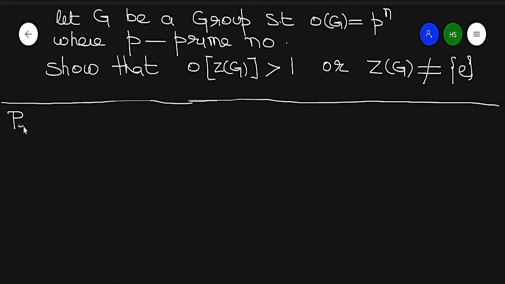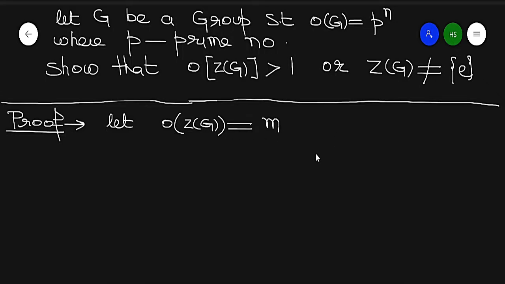So, proof of this result. This is an application of the class equation. My aim is to prove that the order of the center of G is greater than 1. So let the order of the center of G be equal to M.